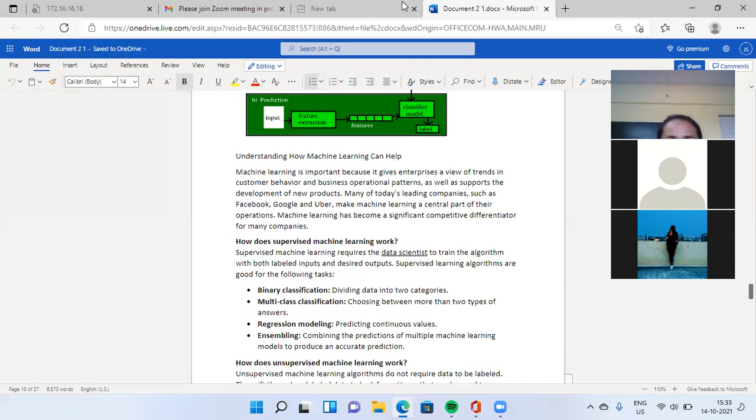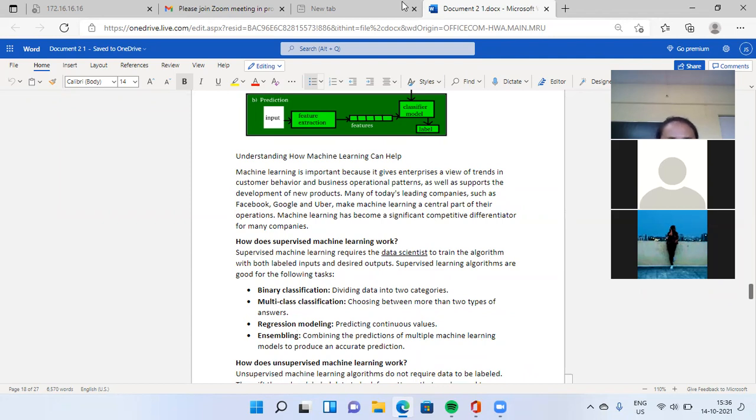Supervised machine learning requires the data scientist to train the algorithm with both labeled input and desired output. Supervised learning algorithms are good for the following tasks: binary classification, dividing data into two categories; multi-class classification, choosing between more than two types of answer; regression modeling, predicting continuous values; and ensembling, combining the predictions of multiple machine learning models to produce an accurate prediction.